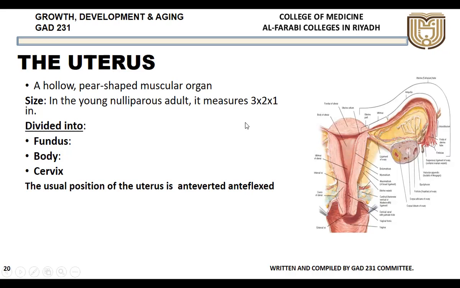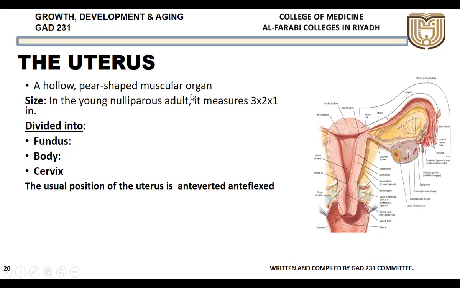It is a hollow pear-shaped muscular organ. As you can see, it is hollow because there is a cavity. Pear-shaped, it looks like a pear, and muscular. If you can see the thickness of the muscle, that's why it is a muscular organ.